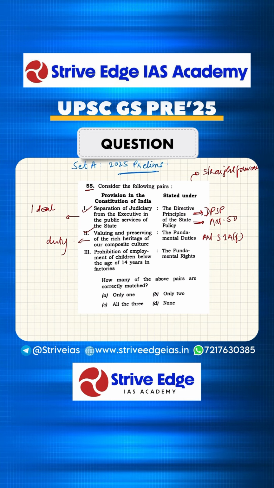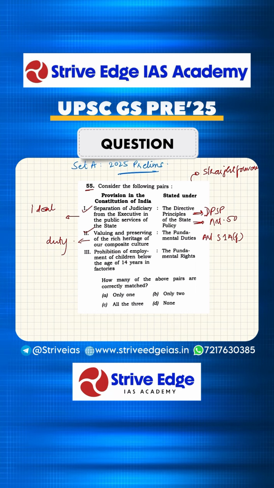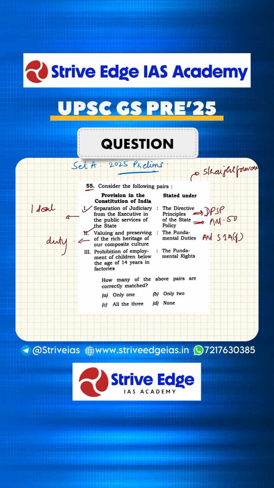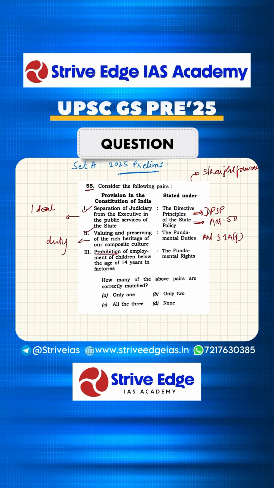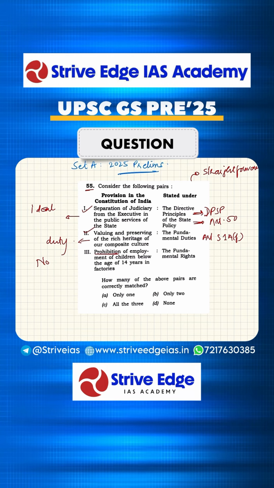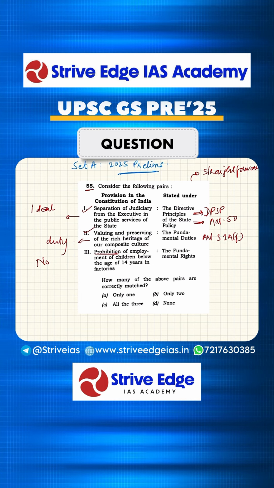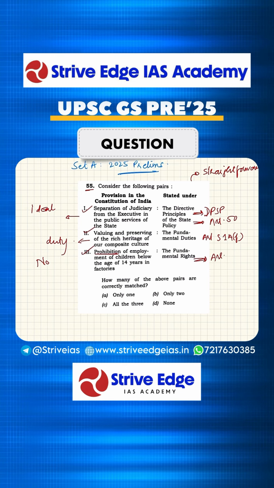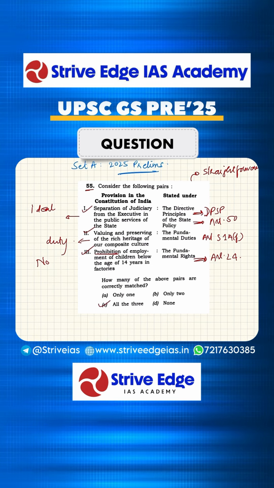Then the third, prohibition of employment of children below the age of 14 years in factories, the fundamental rights. So again, we've heard this in news, schools and everywhere that no child below 14 should be employed. And you know that the fundamental rights are negative in nature. Like they start with something, you can't do this, you can't do that. And it is legally enforceable. It's a legally enforceable right. That's why this is also correct. And this is the article 24 under the fundamental rights. So all of the above statements are correct.